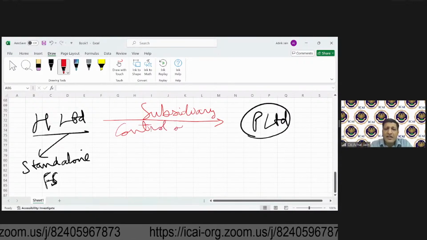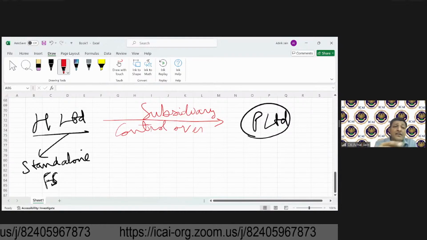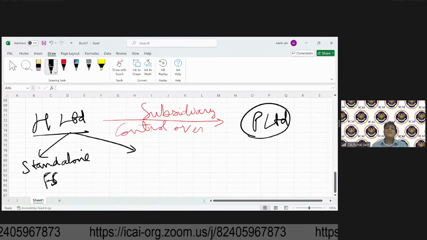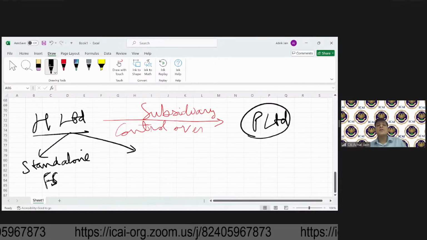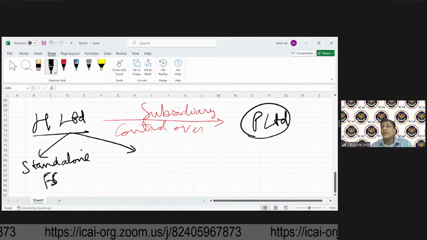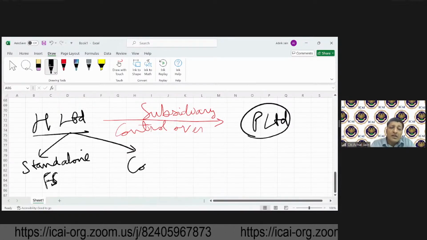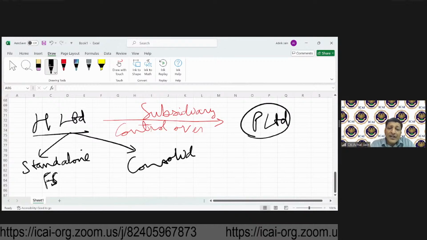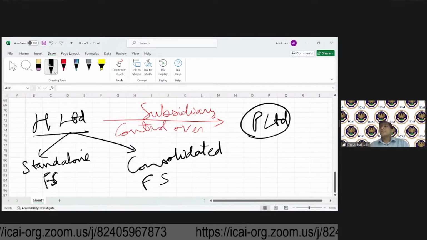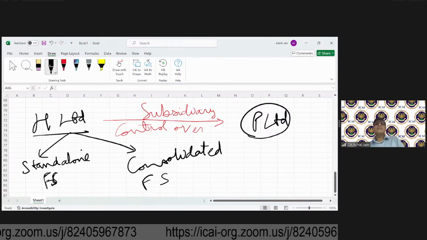If H gets control over P Limited, then in addition to this standalone financial statements, which H will be required to prepare, another set of financial statements will be required to be prepared by H Limited. And what do you call it as? Consolidated financial statements.